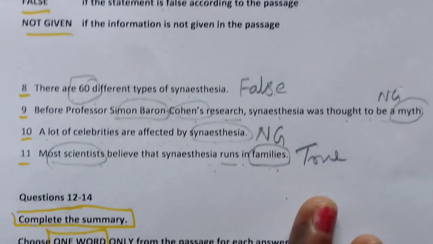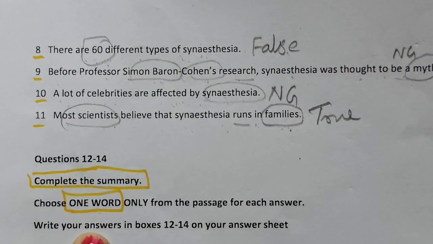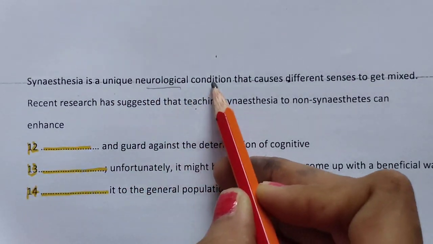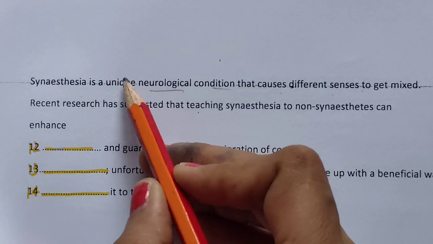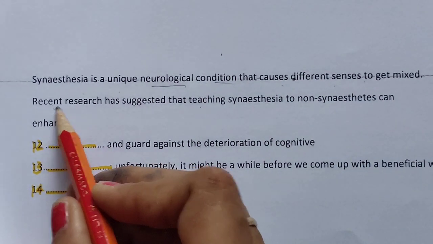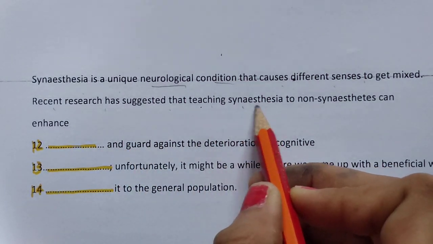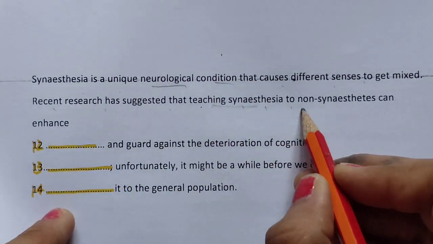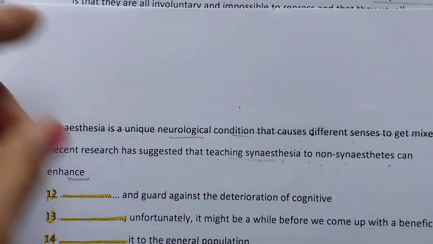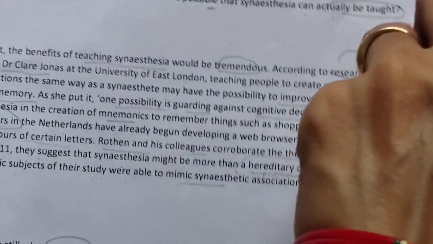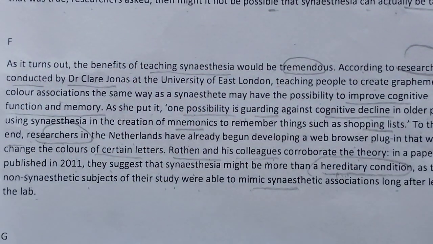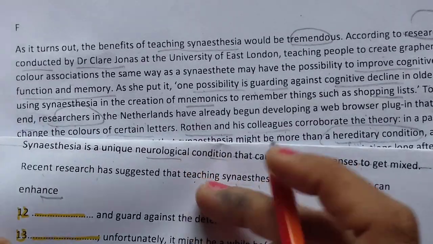Okay, so now coming to complete the summary with one word. So see, this synesthesia is a unique neurological condition that causes different senses to get mixed. So this is complete the sentences. Recent research has suggested that teaching word, I know where, to non-synesthetes can enhance. Teaching word, it was in the last paragraph. Yeah, second last. Here teaching was there. So I will read it. Okay, so here you can see this.